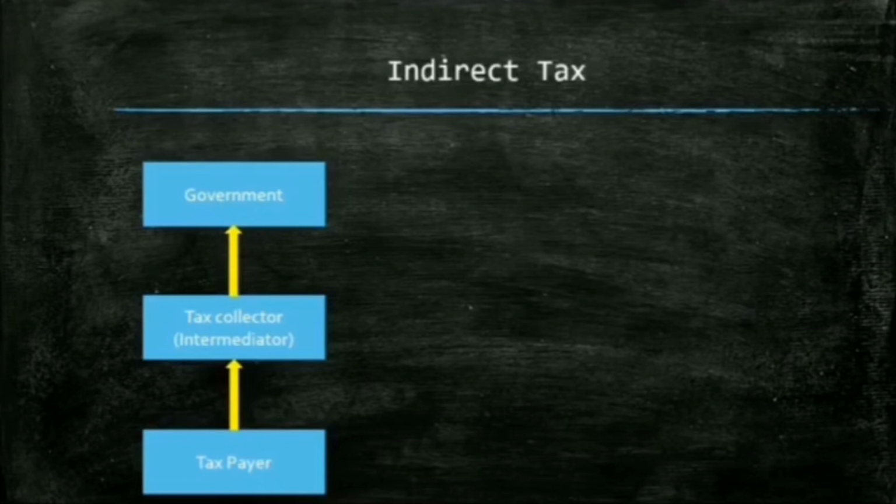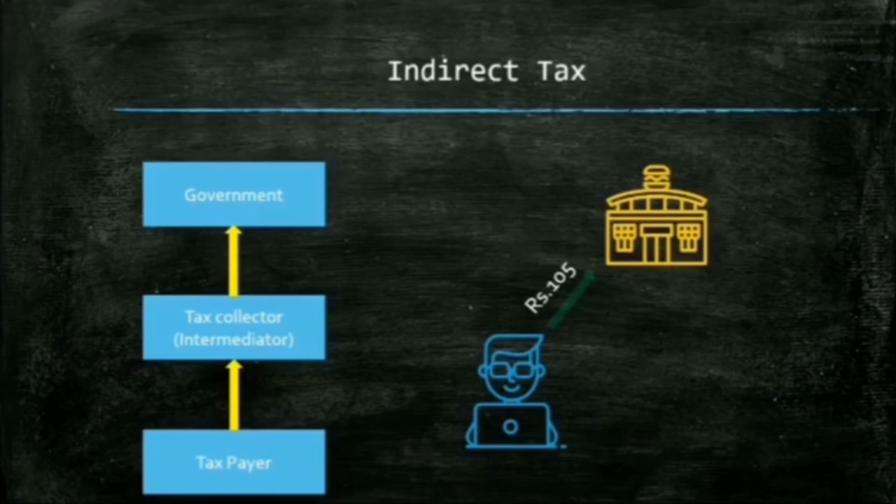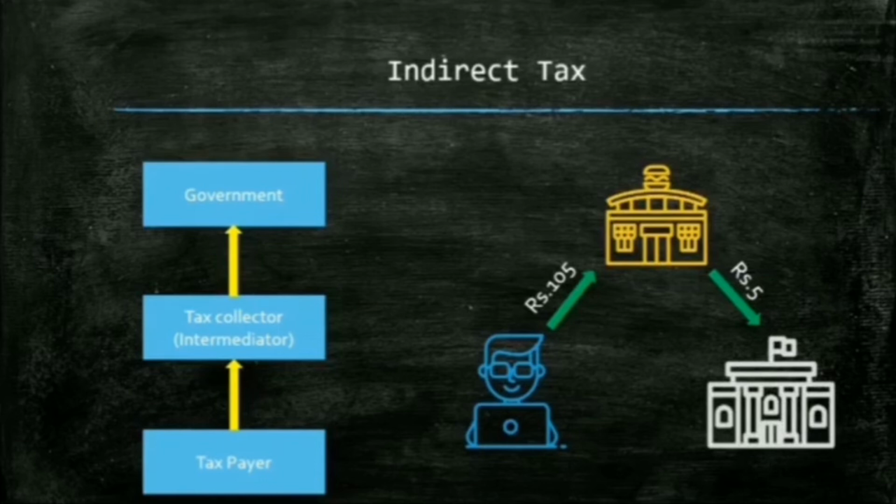Let's take an example. Let's say you went to a restaurant. The restaurant charged you a bill of 105 rupees. In that, 100 rupees is the bill for food and 5 rupees is the amount of tax. Now, you are going to pay 105 rupees to the restaurant. However, in this case, by retaining 100 rupees, 5 rupees will be paid by the restaurant to the government. So in this case also, the tax is paid by you. However, that 5 rupees is collected by the restaurant, which is the intermediary in our case, and paid to the government. I guess now the difference is quite clear.